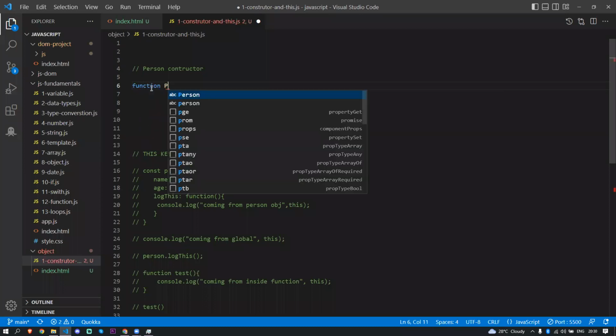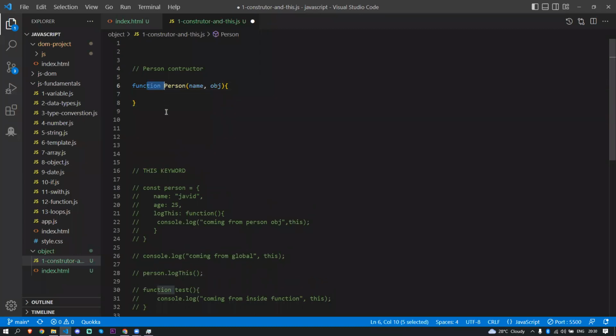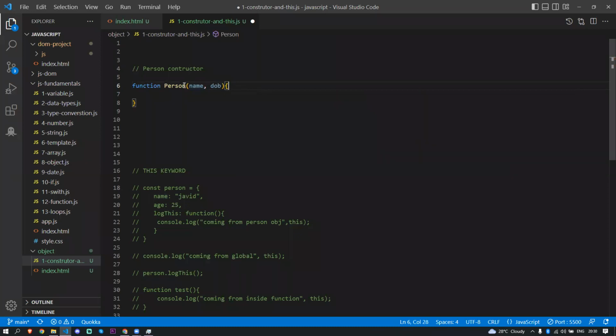This function is named Person. The function takes two parameters. One is name, and the other is date of birth. Here I can set name is equal to Javed.